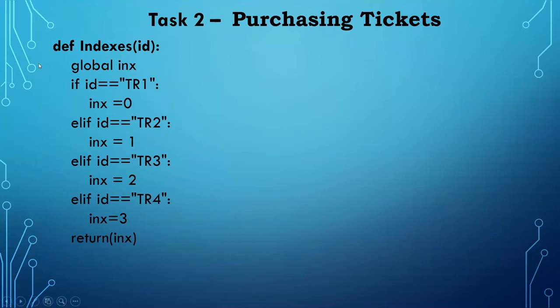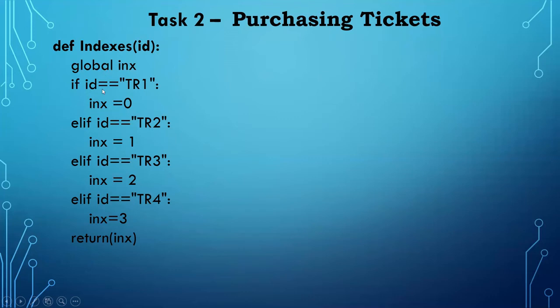I will show you the same screen. I already declared these indexes globally so that I can access them inside, outside, anywhere. And I declared one function, indexes, with one argument. That one argument you can see is ID. I am applying some ID, meaning I will give any of these four, TR1, TR2, TR3, anything. Its index value I'm storing in this variable INX.